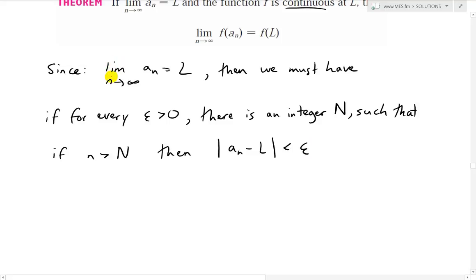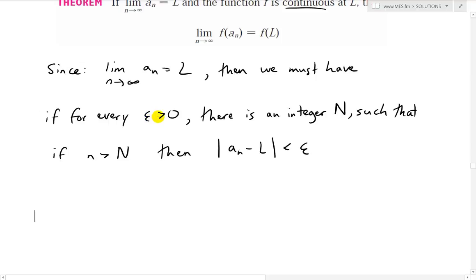Yeah, so since this is the case, since we were given that the limit of a_n as n approaches infinity is L, then we must have, for any number epsilon greater than 0, there's an integer N such that when n gets larger than this integer, the absolute value of the difference a_n minus L is less than the number epsilon. So whatever it is, you can make it extremely small, again, as I've stated many times.